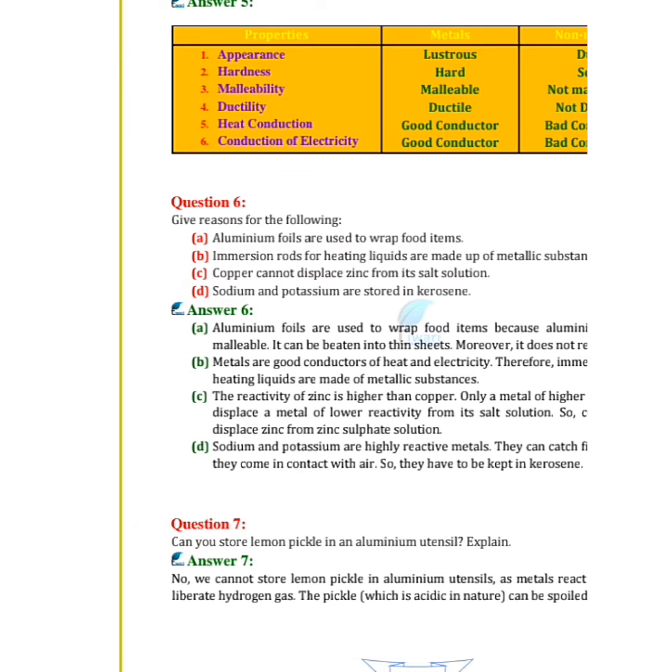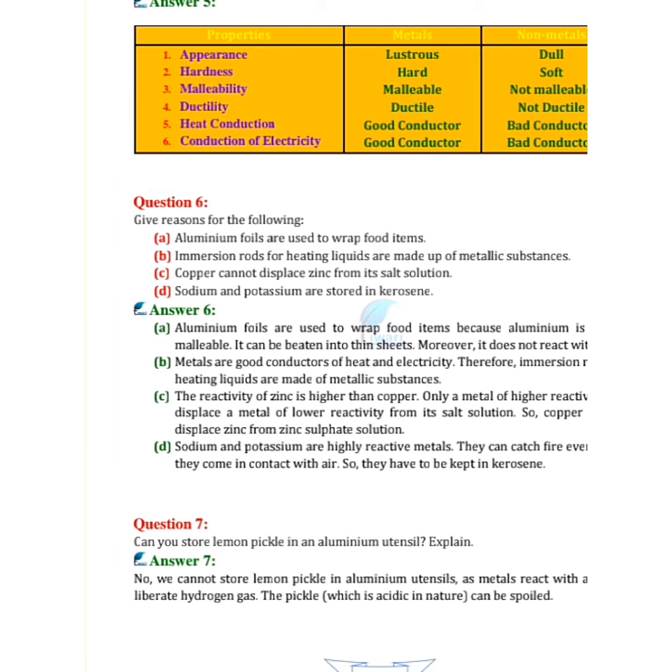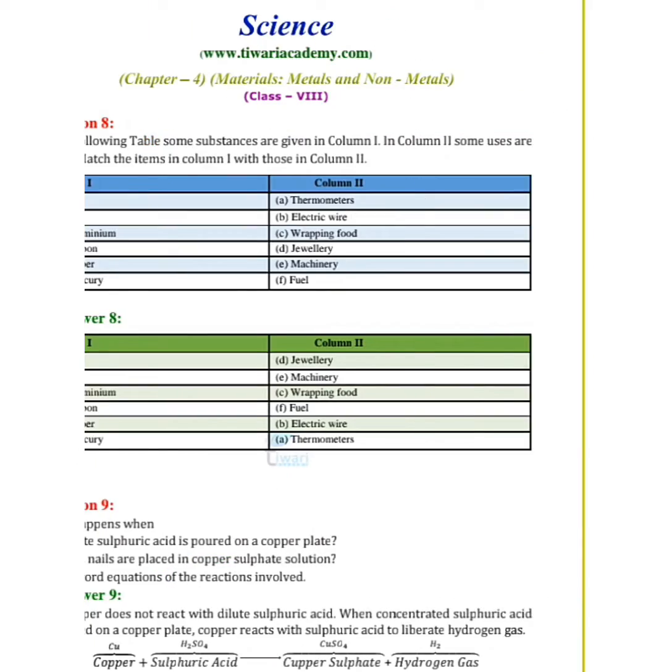Okay, seventh question. Can you store lemon pickle in aluminium utensils? Explain. No, we cannot store lemon pickle in aluminium utensils, as metals react with acids to liberate hydrogen gas. The pickle, which is acidic in nature, can be spoiled. Let's see the next one.